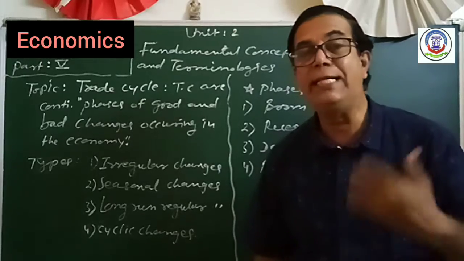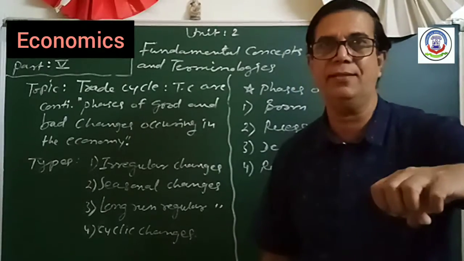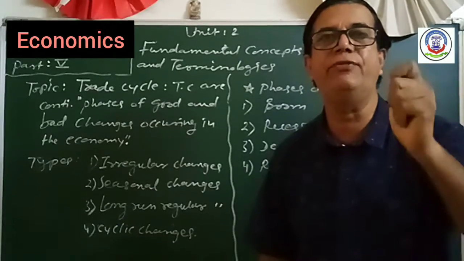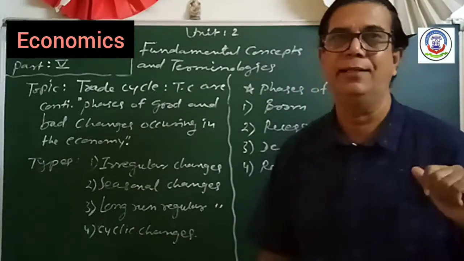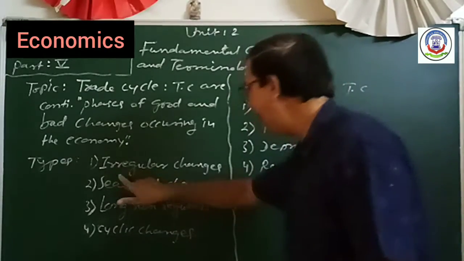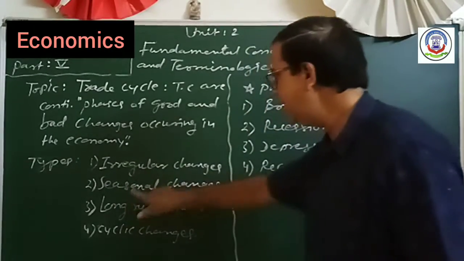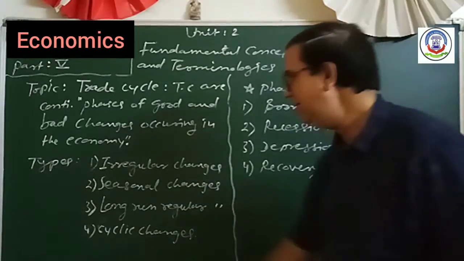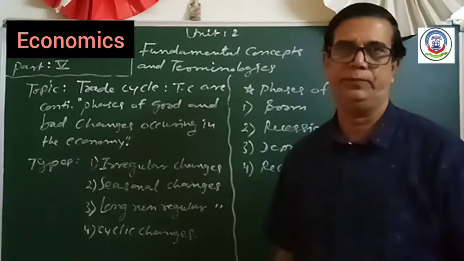Now, what type of good and bad things and why? So here, types of trade cycle. Now here, there are 4 types of trade cycle. First one is the irregular changes, seasonal changes, long run regular changes, and cyclic changes.